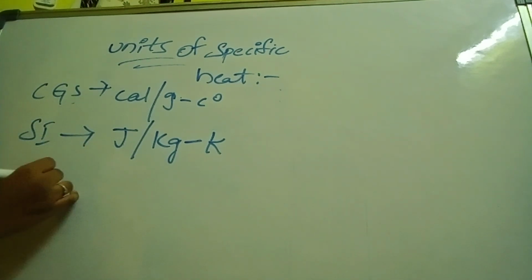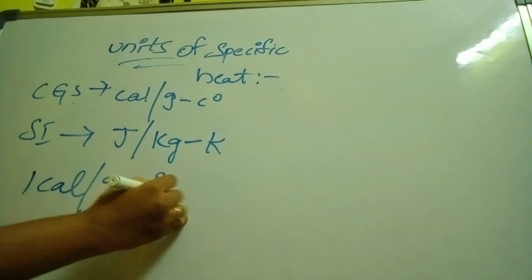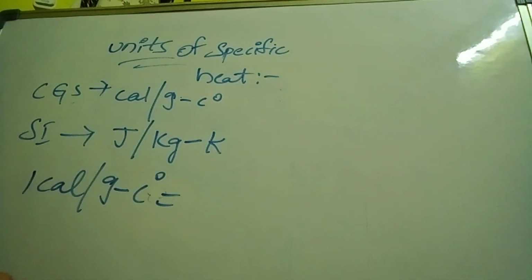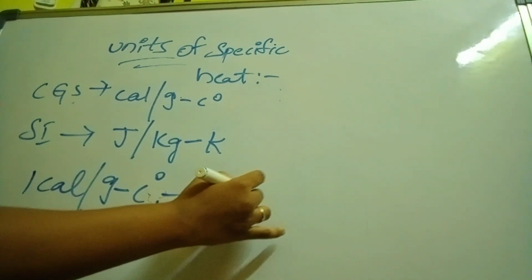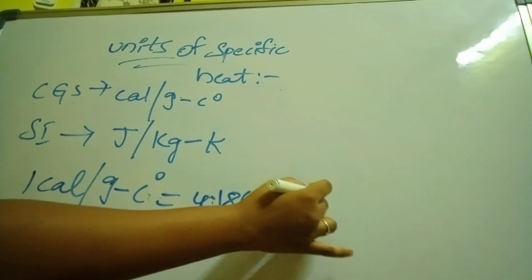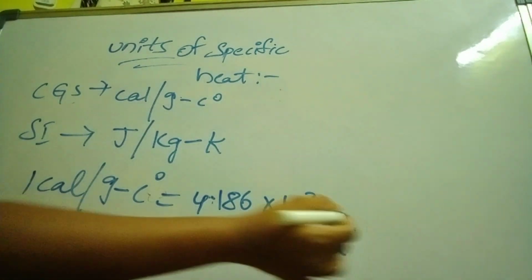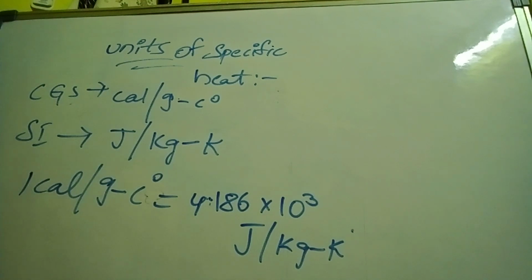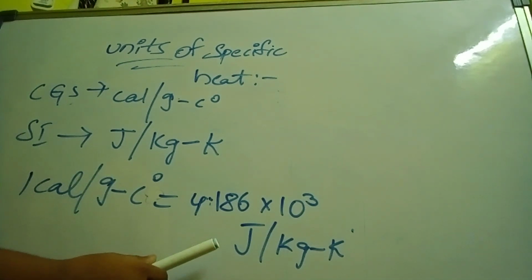So 1 calorie by gram minus Celsius is equal to, it too has some value, no? So what is its value? 4.186 into 10 power 3 joule by kg minus kelvin. 1 calorie by gram minus Celsius equals 4.186 into 10 power 3 joule by kg minus kelvin.